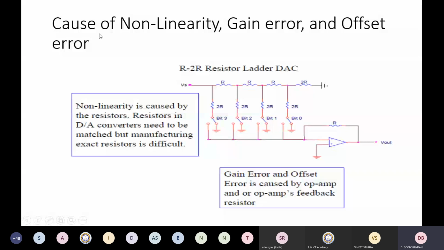So causes of the nonlinearity, gain error and offset error. Nonlinearity is caused by the resistors. Resistors in the D to A converters need to be matched, but manufacturing exact resistors is difficult. You must also have noticed, if you have worked in your workshop class of your BTech,